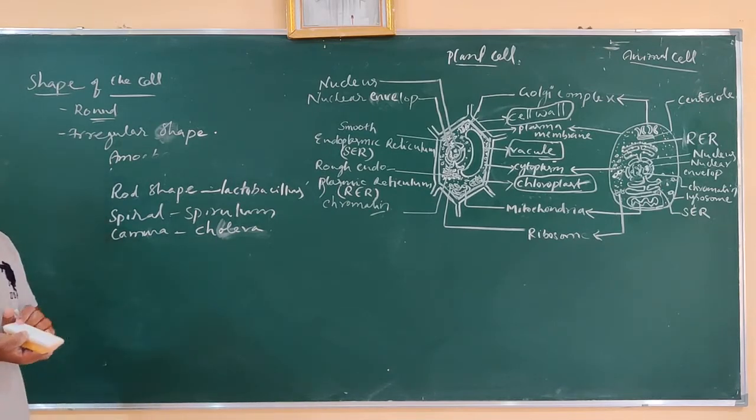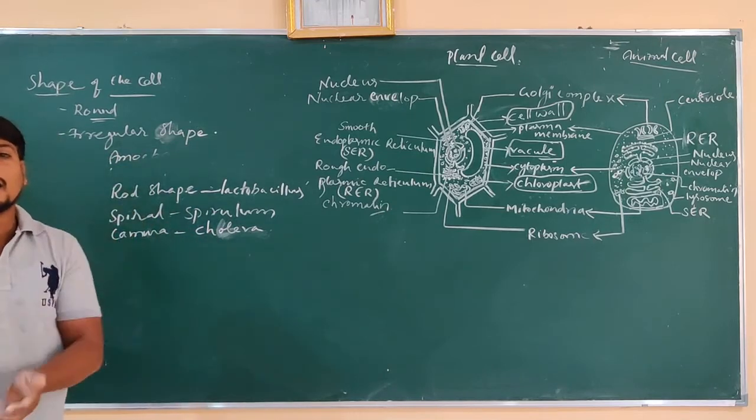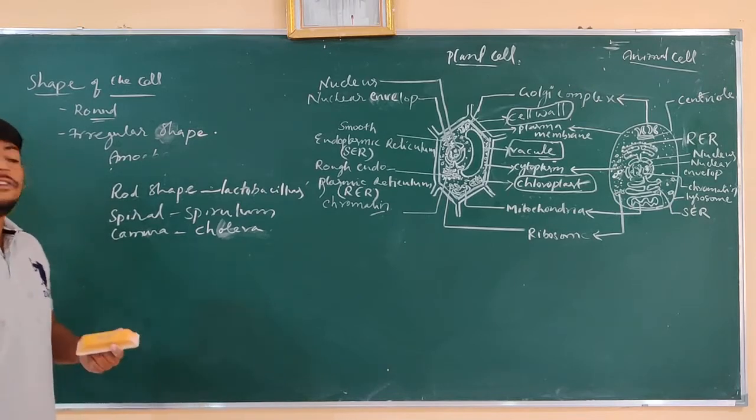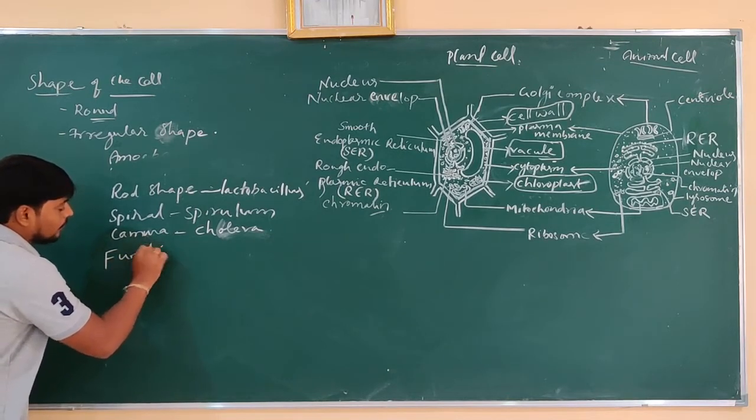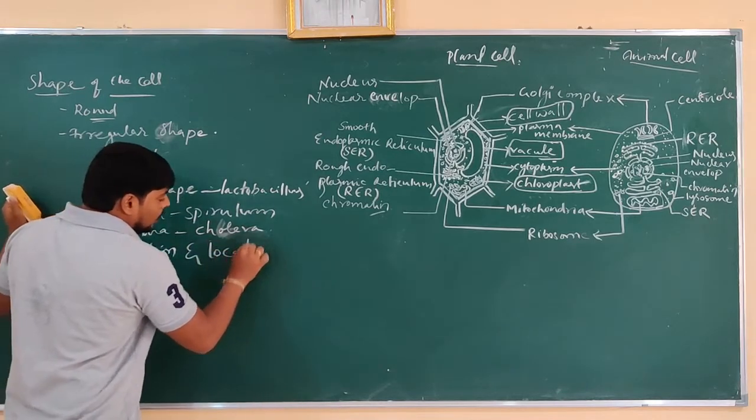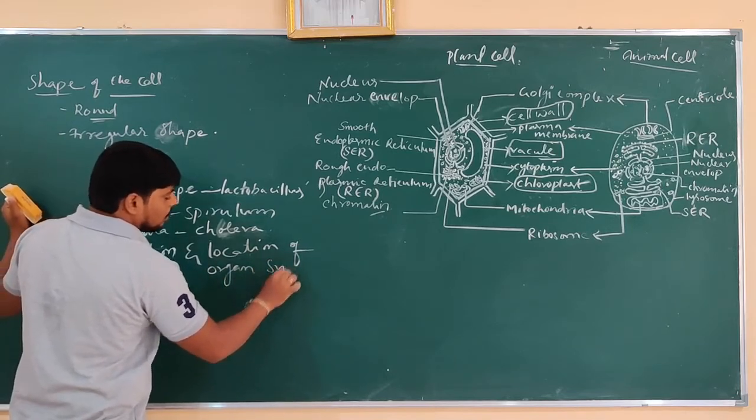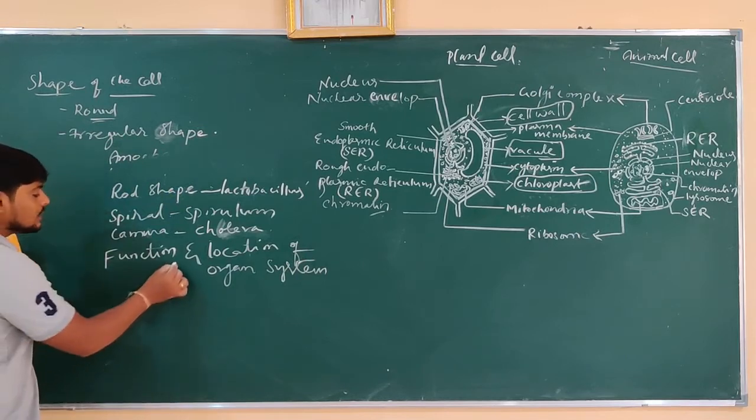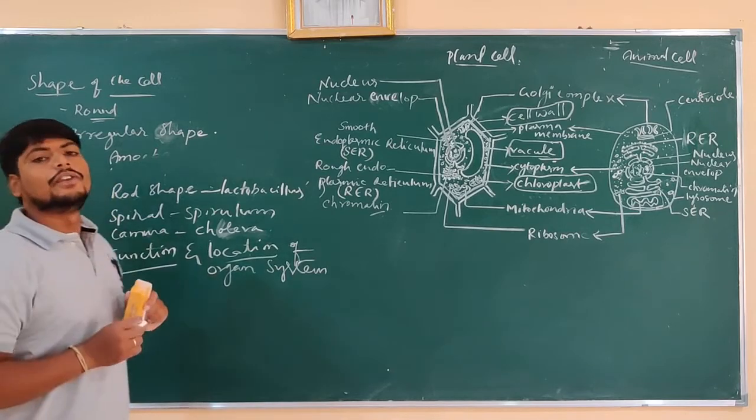In this way, we can see that the variation of the cell is different from one organism to another organism. The purpose of this variation shown by different organ cells of different organisms is according to their function. So what is their function in the organ system, and also the location of the organ system where they are found. Based on this function and also location of the cells, they are usually found in different shapes.